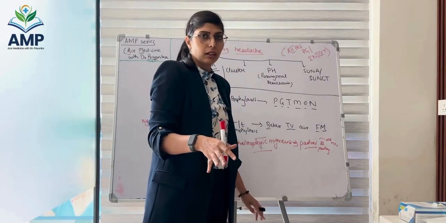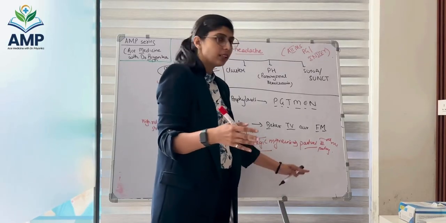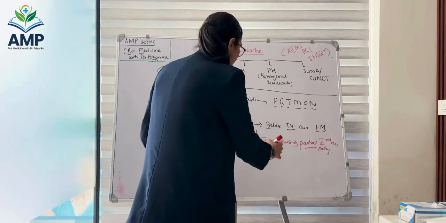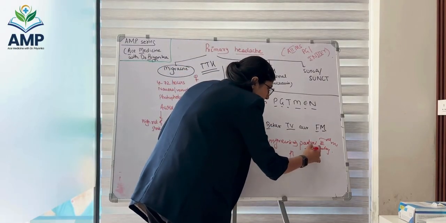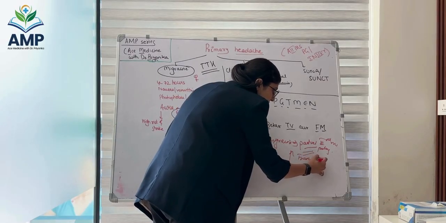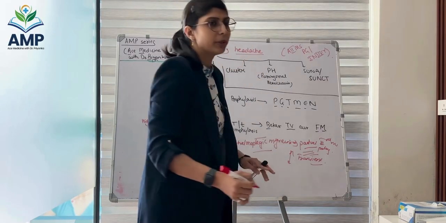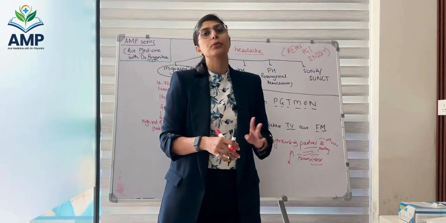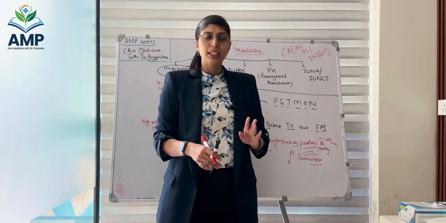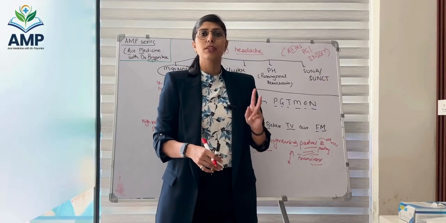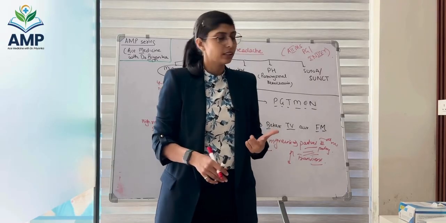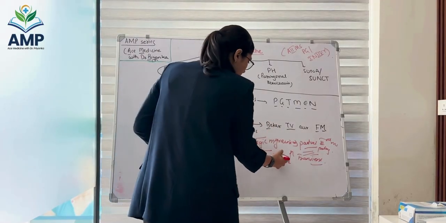There can be other features of third nerve palsy. Third nerve palsy usually leads to a down and out eye. So partial third nerve palsy along with headache. Now, the important thing to remember is that this third nerve palsy is transient. If the patient is having headache for 2 months along with ptosis for 2 months, which was gradually progressive, it can't be an ophthalmoplegic migraine. Please remember that when you are reading the question, read these two words properly, partial and transient, correct? So this is ophthalmoplegic migraine.